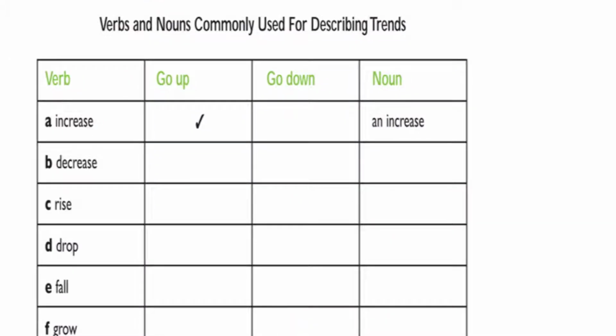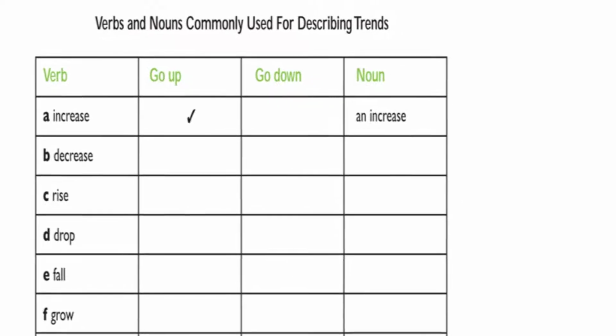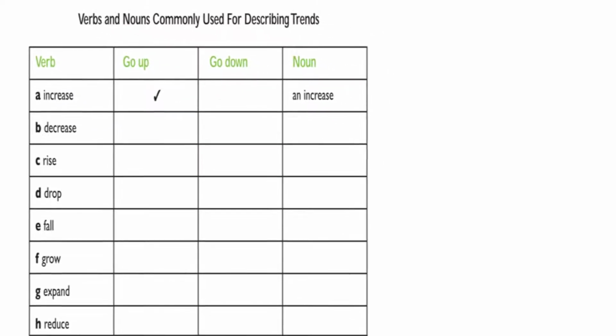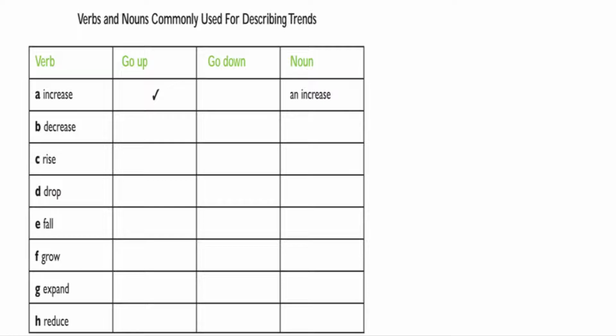In activity number 2, we have different verbs that are related to going up, increase, and going down, decrease. So look at these verbs. For example, A, increase. It means go up. So we put a tick here for go up, and the noun of it is an increase. And look at B, decrease, and it means go down, and the noun is a decrease. So you need to look at the verbs rise, drop, fall, grow, expand, reduce.